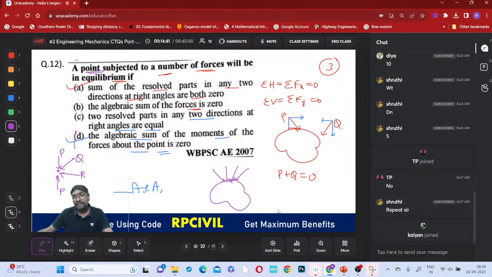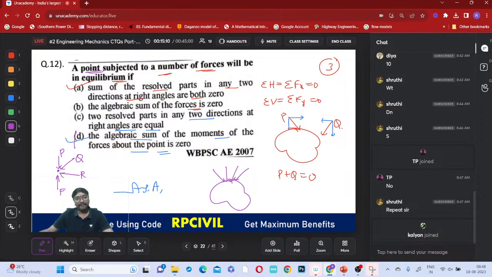When all forces are passing through that point only, will they be able to create any moment about that point, or no moment? No moment will be created about that point. When no moment is created, moments will not come into the picture. You need not go for moment equilibrium. Only force equilibrium is sufficient, right?